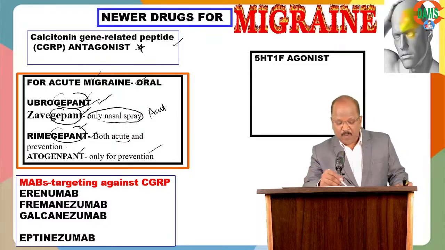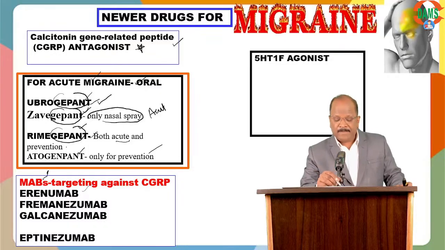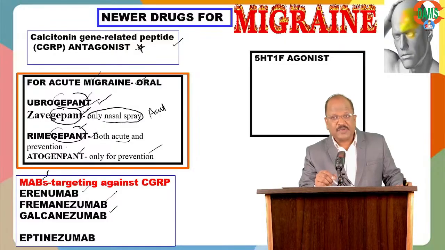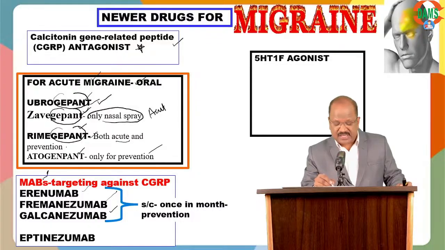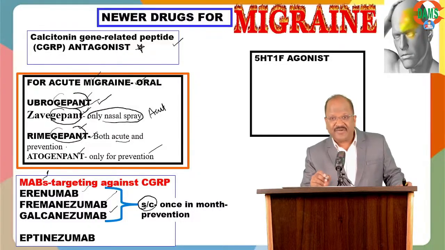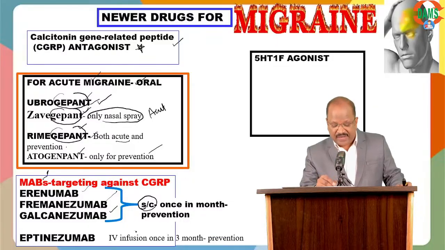We have monoclonal antibodies targeting CGRP: erenumab, fremanezumab, galcanezumab, and eptinezumab. Of these, the first three are given as subcutaneous injections once a month for prevention, prophylactic. Eptinezumab is given by intravenous infusion once in 3 months for prevention.